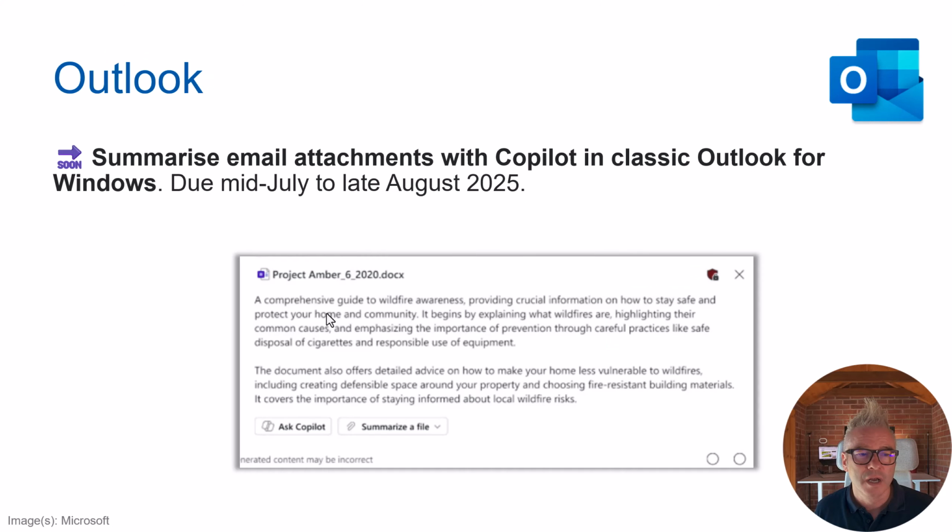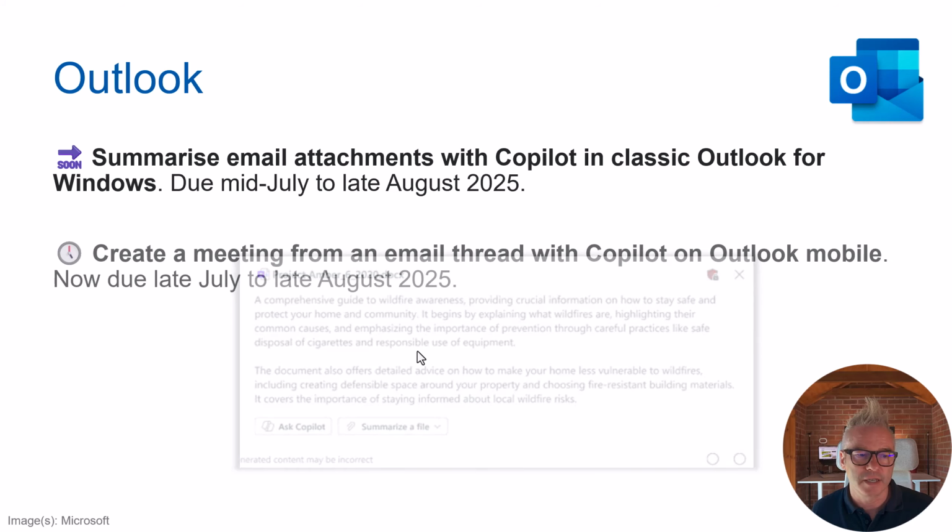Some quick ones. Summarize email attachments with Copilot in Classic Outlook. You might be used to this in Outlook Web and New Outlook already, but it just means that I can say I want to summarize a file. Sorry about that screenshot, by the way. And it just means that instead of opening a file just to go through the presentation, see whether it's for you, maybe someone sent you a Word document, and you're like, I don't know if I've got time to do this now. How important is it? Summarize the file, and you know whether it needs your attention. So super functionality, but now coming to Classic as well.